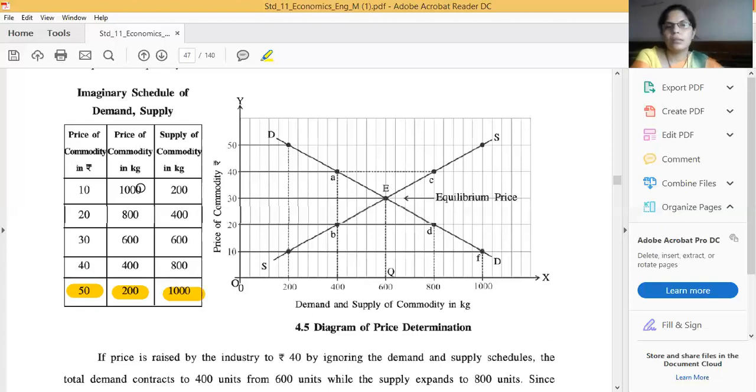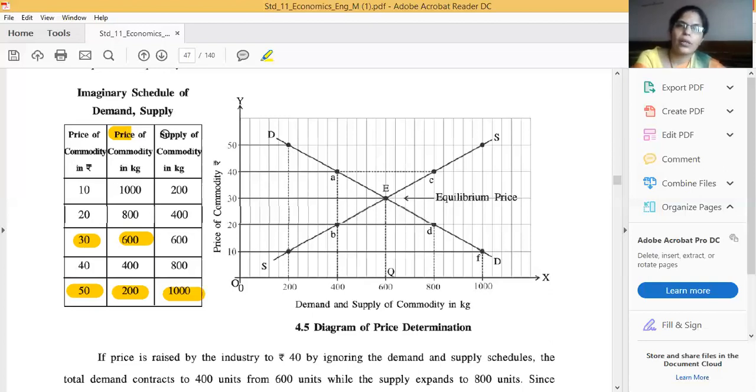Then you can see here a middle point, when the price is 30 rupees, a consumer or a person who desires, is willing and able to purchase a good, that person or group of people are ready to purchase 600 kilograms of a commodity. Okay, here you have to write it is demand, not a price. You correct it. It is what? Demand. Demand of a commodity in kilogram is 600.